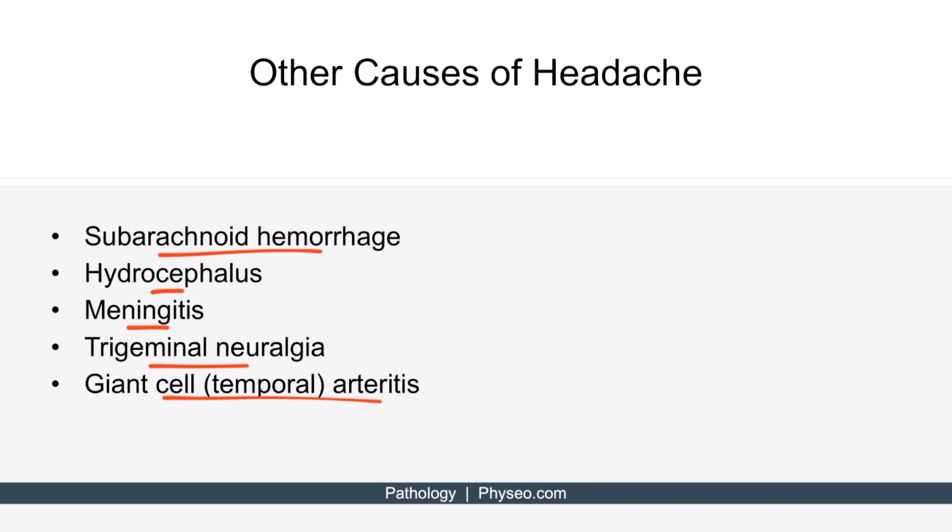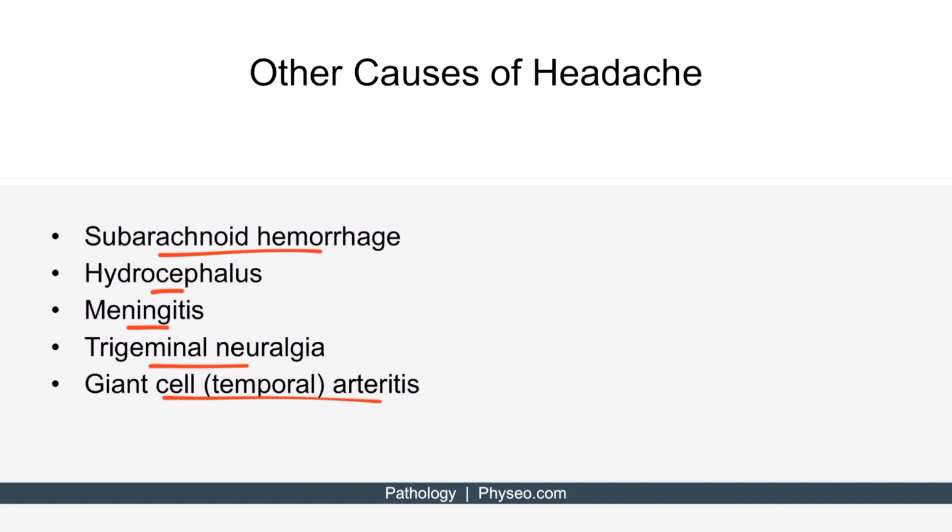Meningitis is inflammation of the meninges due to infection, and this can also cause a severe headache. With trigeminal neuralgia, patients present with repetitive unilateral stabbing pain in the distribution of cranial nerve 5, and this is often triggered by chewing and talking. Finally, patients with giant cell arteritis are typically elderly females, and they present with a unilateral headache due to granulomatous inflammation of the branches of the carotid artery. We cover all of these ideas in more detail in other videos, so we're not going to focus on them now, but be sure to keep these in the back of your mind as other high-yield causes of headache.